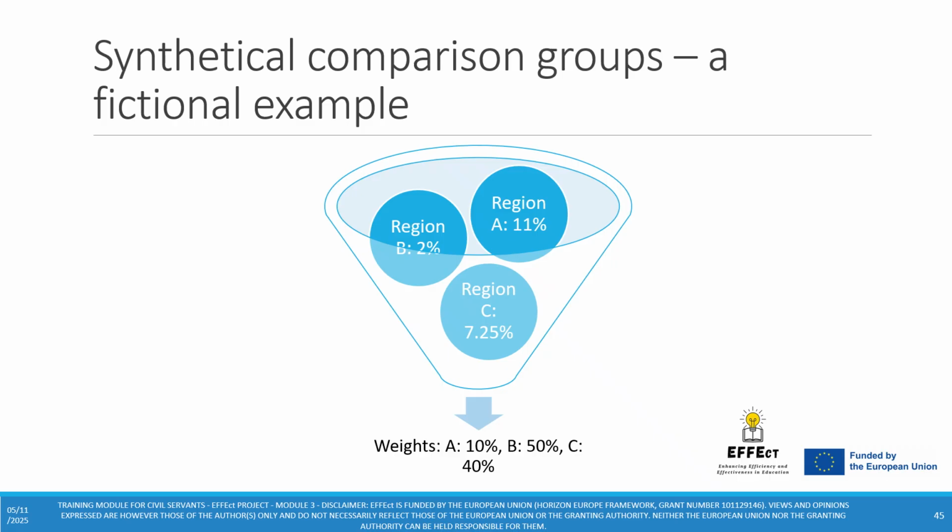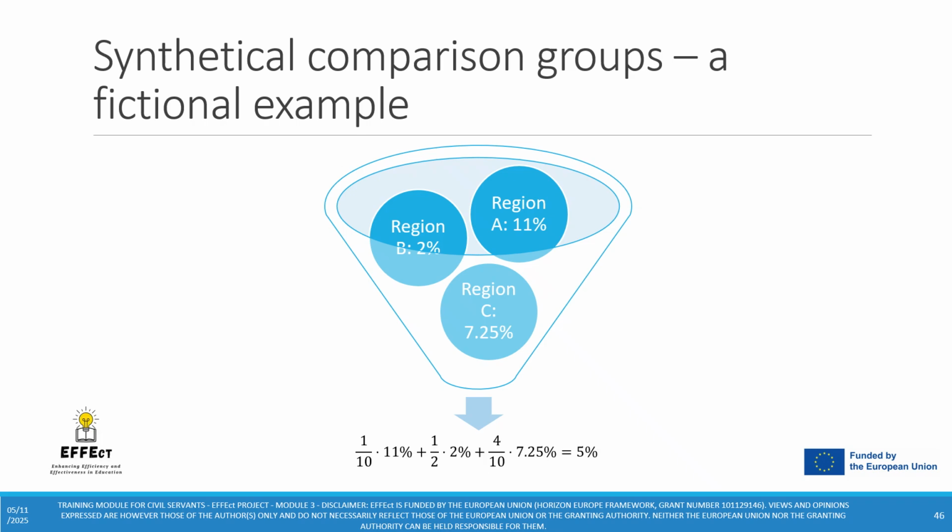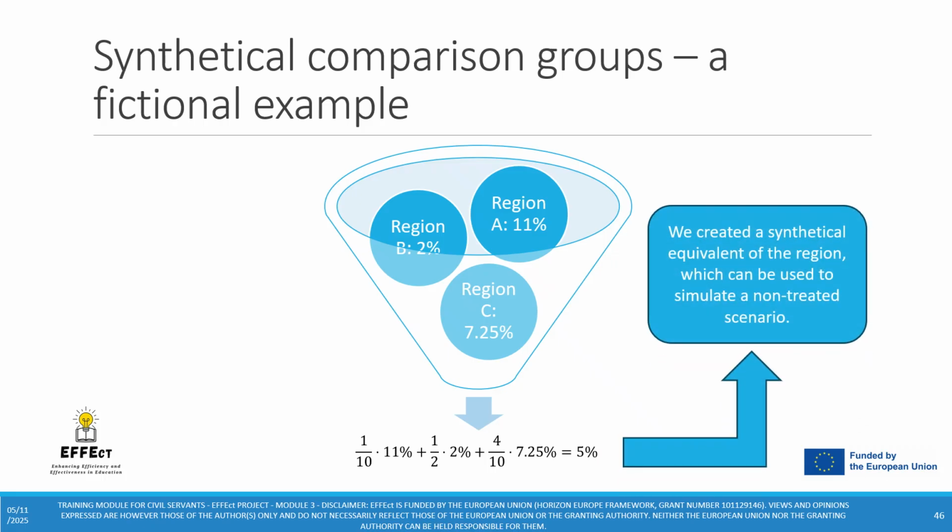In this context, we choose region A, in which 11% of underage pupils smoke, region B, in which 2% of underage pupils smoke, and region C, in which 7.25% of underage pupils smoke, and we assign the following weights. Region A gets a 10% weight, region B gets a 50% weight, and region C gets a 40% weight. If now we compute the weighted average of these three regions, we arrive at 5%, which means that we created a synthetical equivalent of our region of interest, which can now be used to simulate a non-treated scenario.